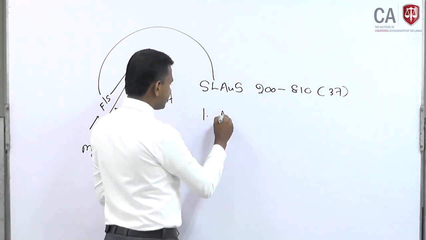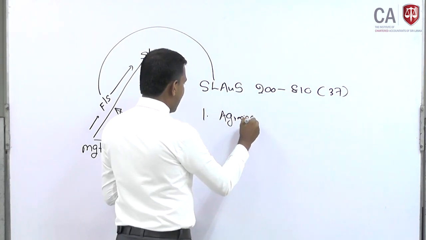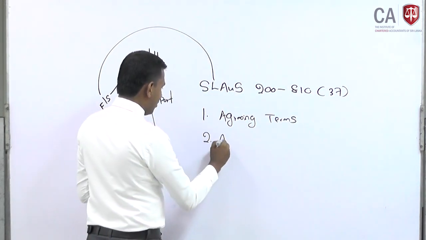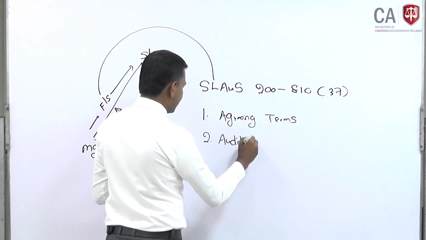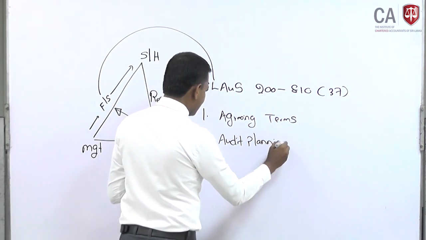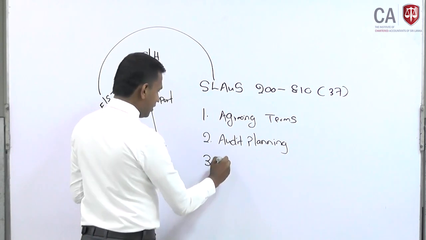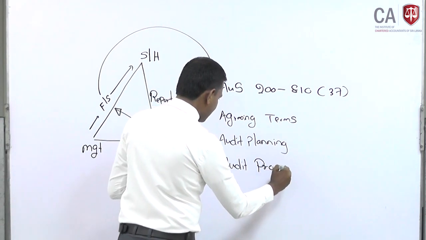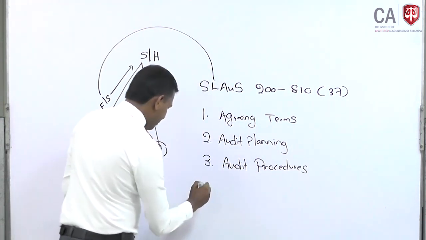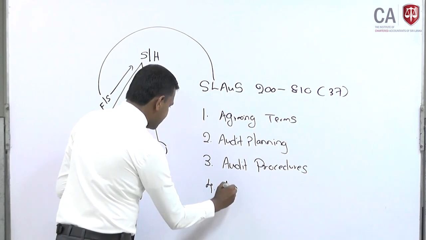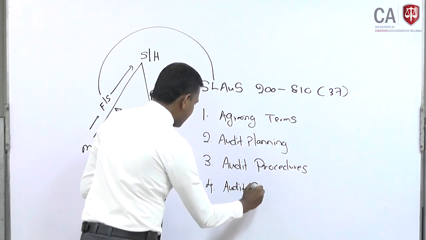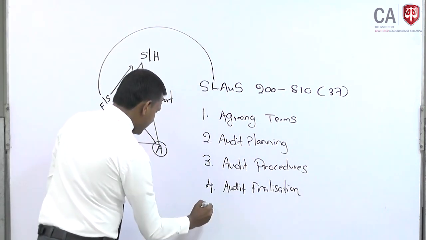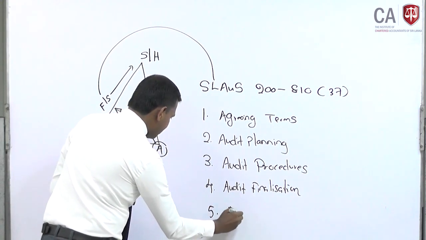Number 1, agree terms. Number 2, audit planning. Number 3, audit procedures. Number 4, audit finalization. And number 5, audit report.